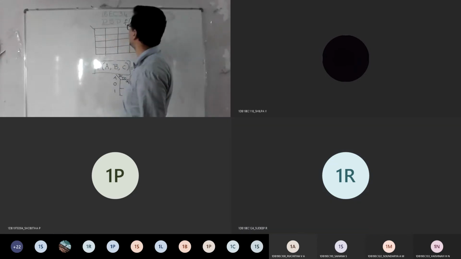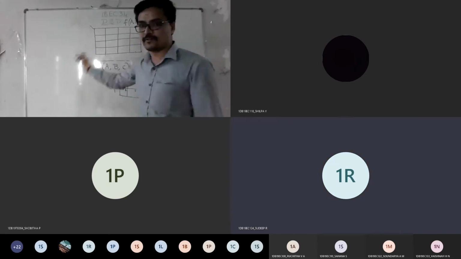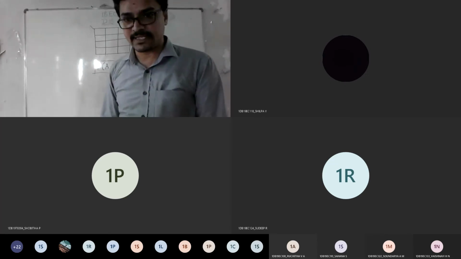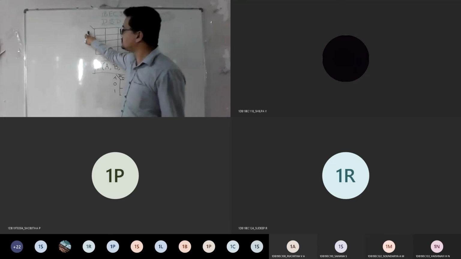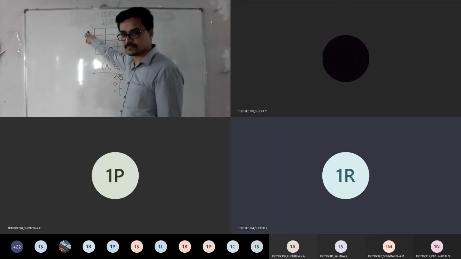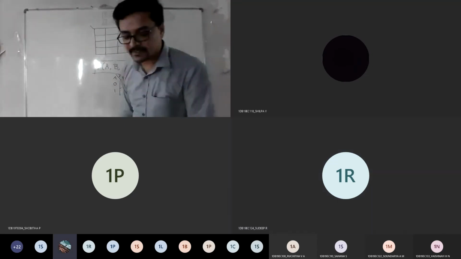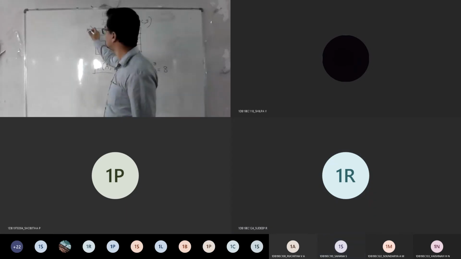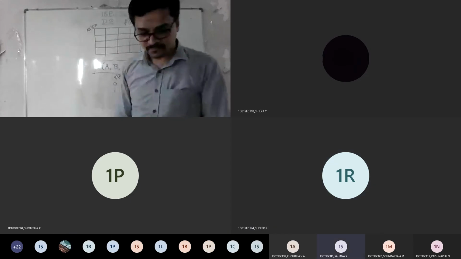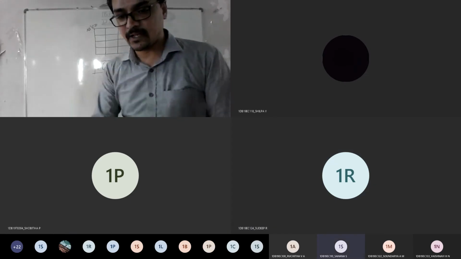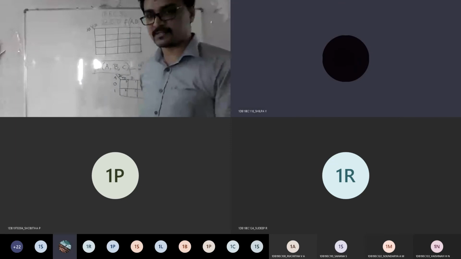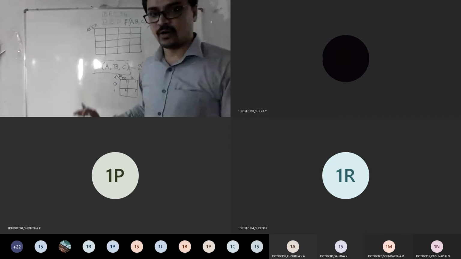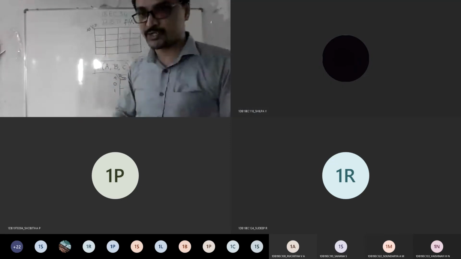A 4 variable function means A, B, C and D. So whenever I say 4 variable, you will have the function of A, B, C, D. So what can be written here? AB first. Then this side, CD. Agree everyone? Yes, sir. See, first understand this representation, then how to do the K-map concept I will teach you later.